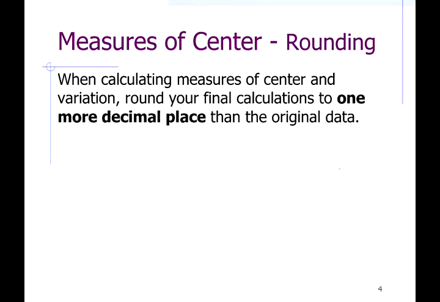Now, when we're calculating measures of center and also measures of variation, there's a very specific rounding rule. Whatever it is you're calculating in descriptive statistics, you want your sample statistic to have one more decimal place than your original data.